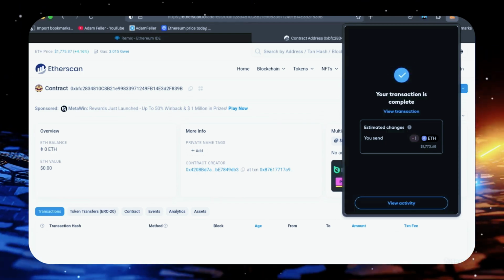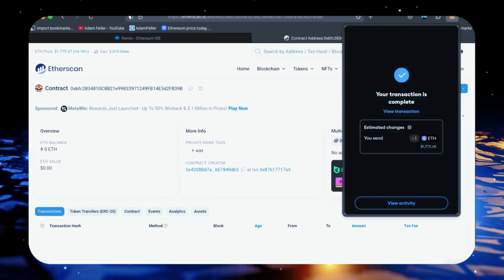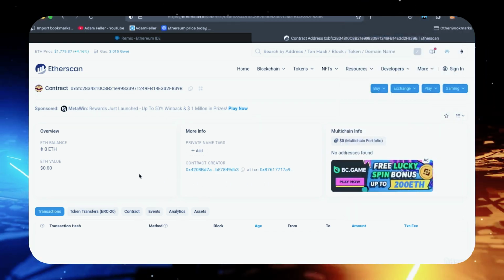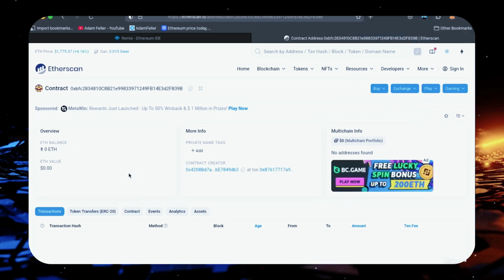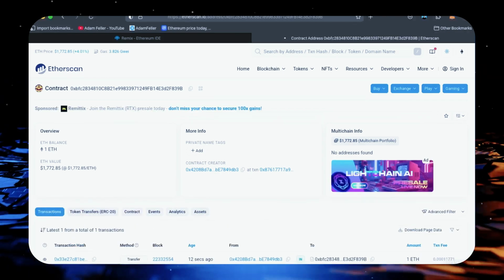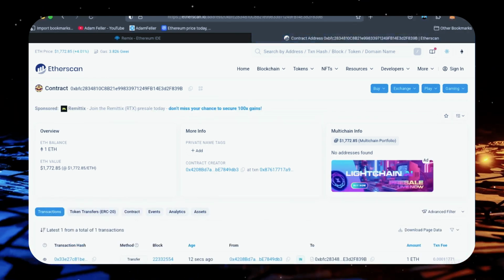Nice, transaction confirmed. Now the bot has Ethereum to work with. Let's refresh our contract address on Etherscan to ensure it was funded. Perfect. Now the last step is to click Start.